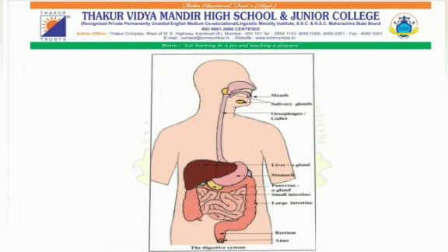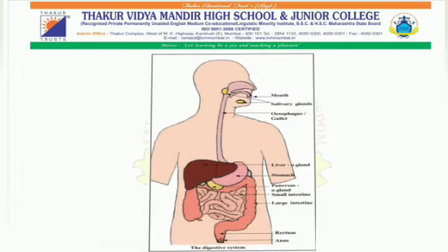Even if there is a continuous tube going from the mouth to the anus, the shape of this tube is not the same in all its parts. The different parts of the alimentary canal have different structure and functions. These different parts are called the digestive organs. Certain glands outside the alimentary canal can assist the process of digestion. Let us understand all the digestive organs present in the digestive system.